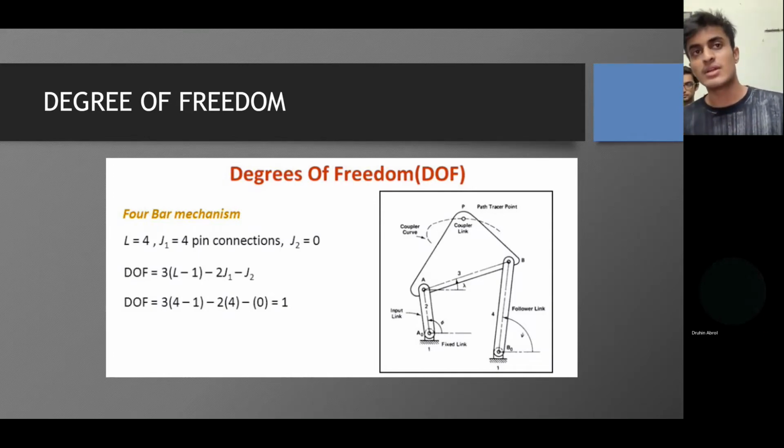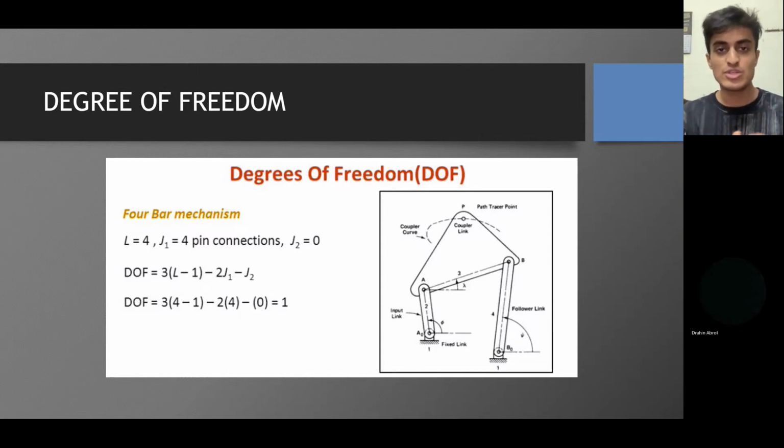Then we have subtracted the number of joints multiplied by 2 because these are lower pairs, and each one of them subtracts 2 degrees of freedom, and hence following this calculation we get a degree of freedom of 1 in the 4-bar mechanism. Moving on.